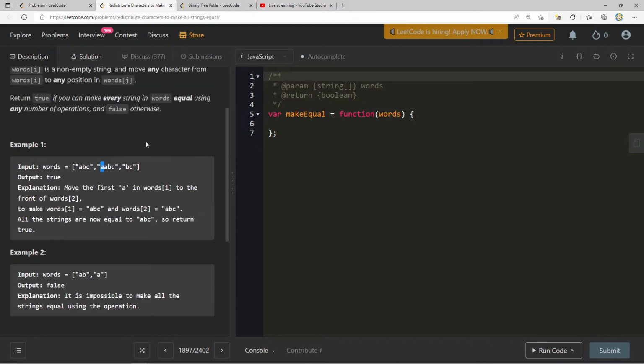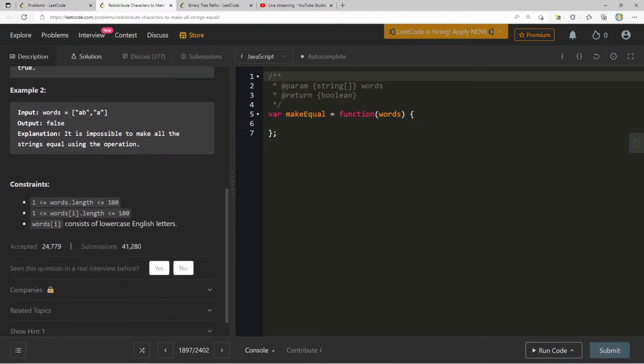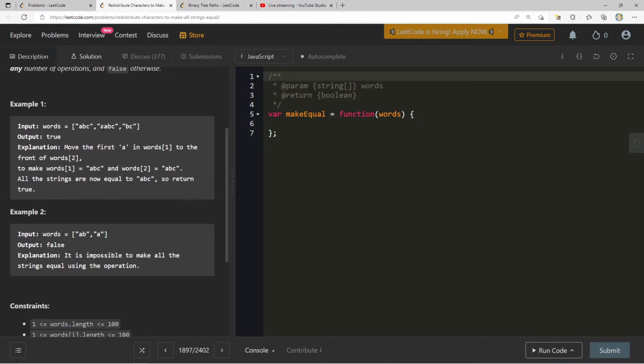Now, words[i] consists of lowercase English letters: ABC, AABC, and BC. One thing I think about is, we have 3 A's and we also have 3 slots, so we can put 1 A in each slot. We have 3 B's, and we have 3 C's. I think at the end, as long as we have some even amount, we can fit them. Let's say we have 6 B's, we can put 2 in each. If we have 9 B's, we can put 3 in each.